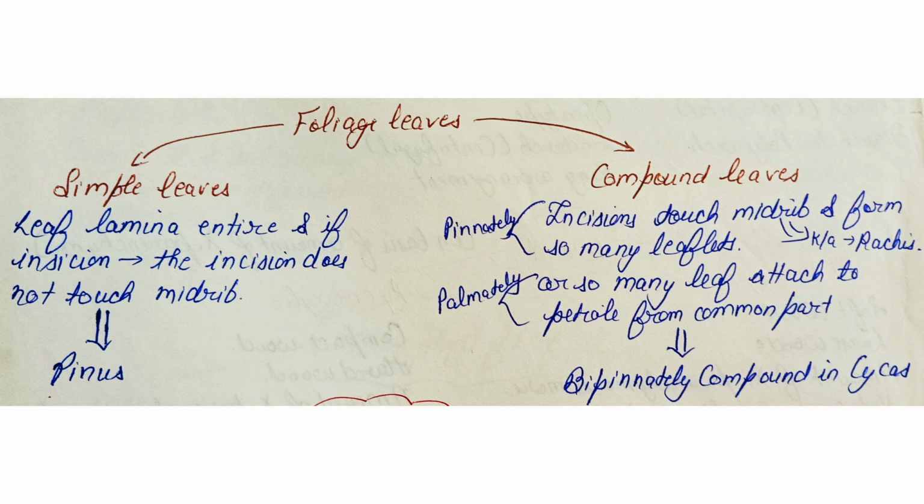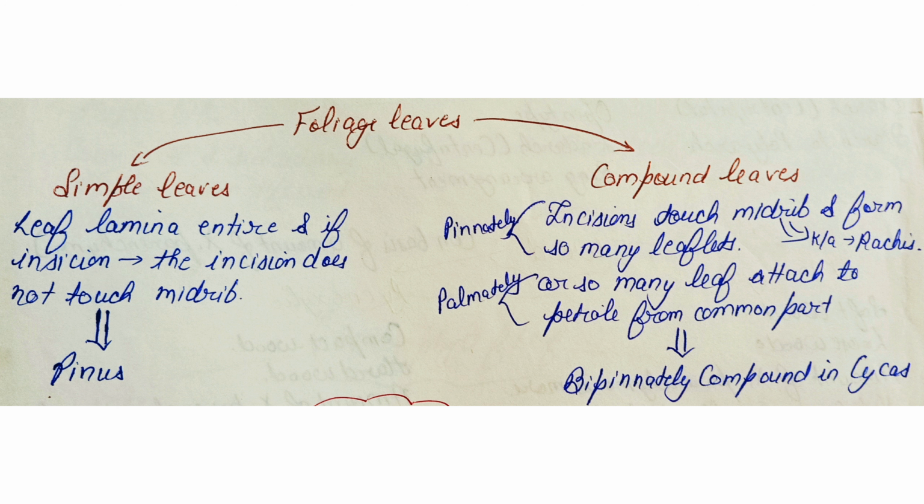The leaves can be simple leaf or compound leaf. In simple leaf, the leaf lamina is entire, that is there is no incision, and if the incision occurs, it does not touch the midrib. Example is Pinus. And the compound leaf are of two types.